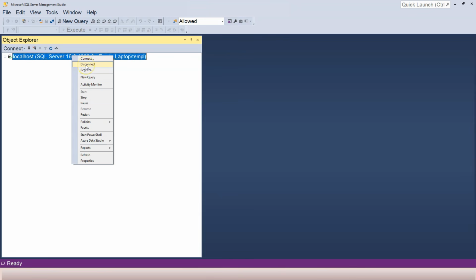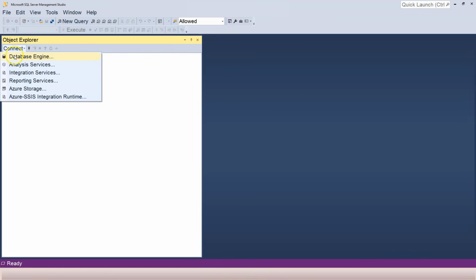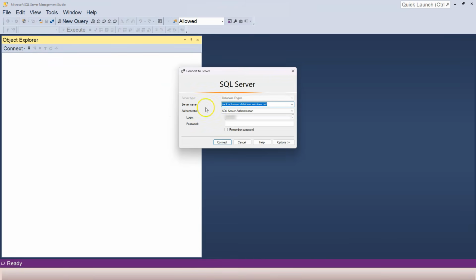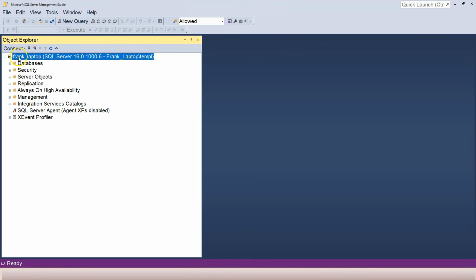I can try to connect by using my computer name. If I do this again, connect Database Engine, and then type in Frank-laptop, again I choose Windows Authentication and click on Connect. You see, I am connected again. This is the same SQL Server instance.